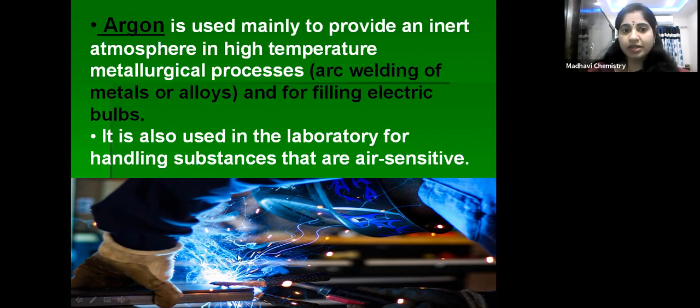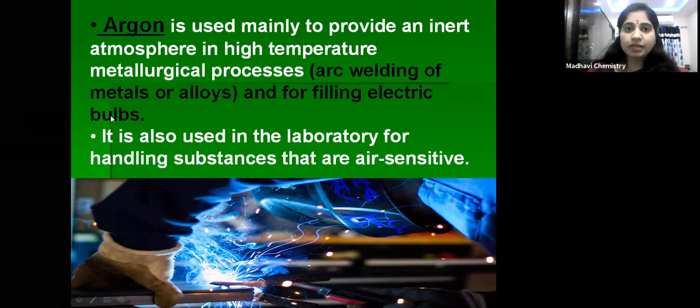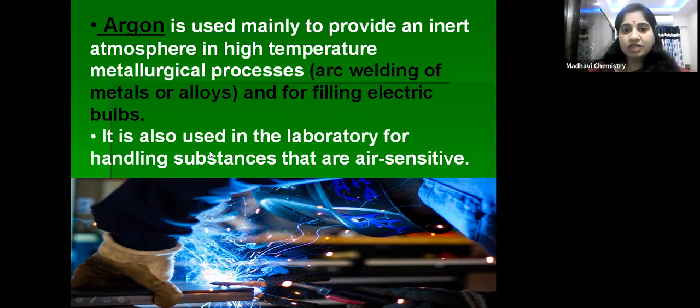For filling electric bulbs also argon is used, and it is also used in the laboratory for handling air sensitive substances. Because argon is inert, those substances are handled in an inert atmosphere. So that is the use of argon.